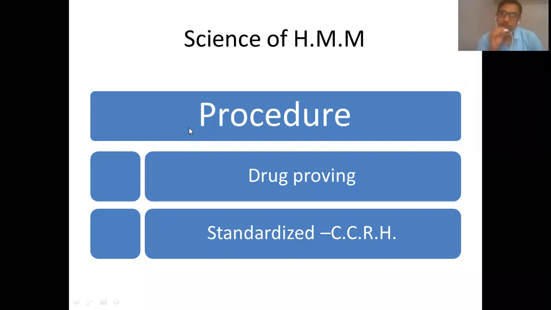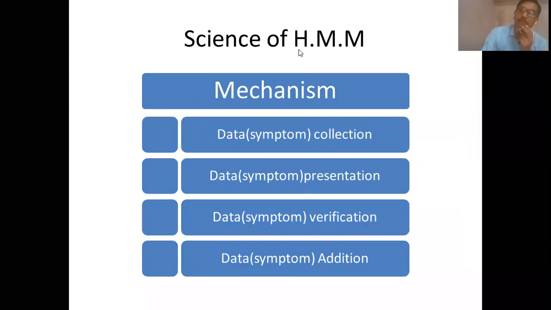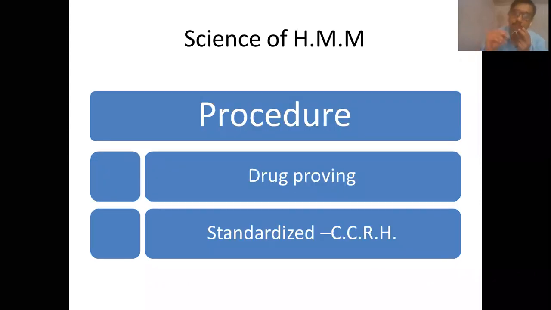You might feel that this is an old procedure from the 19th century, but there is a research council in homeopathy called the Central Council for Research in Homeopathy. That council is responsible for the development of homeopathy through various researches, and one important research is the addition of new drugs, or proving of new drugs. So this 20th century organization also has its own standardized procedure for the development of homeopathic materia medica.